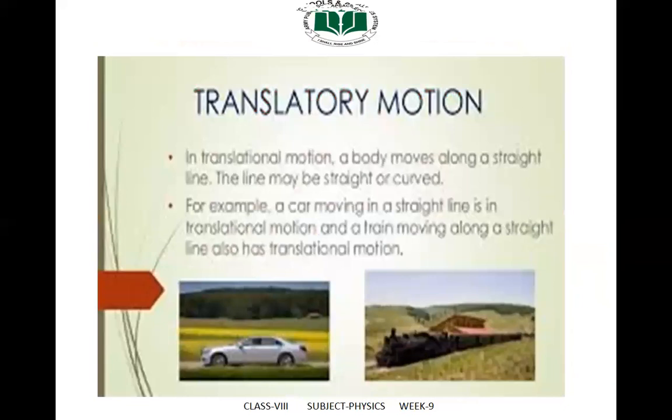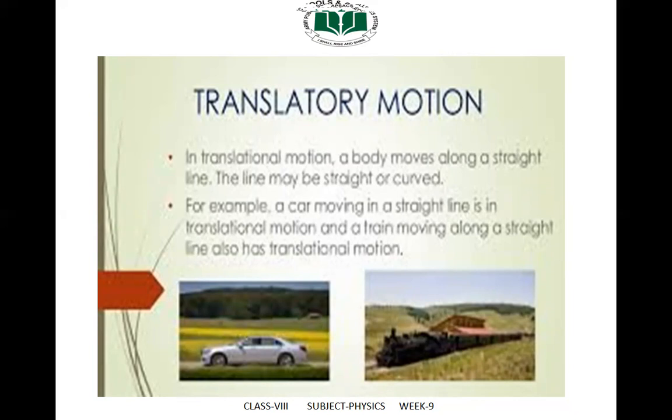First one is translatory motion. Watch how various objects are moving. Do they move along a straight line? Do they move along a circle? A car moving in a straight line has a translatory motion. Similarly, an aeroplane moving straight is in translational motion. And the definition is that in translational motion, a body moves along a line without any rotation.